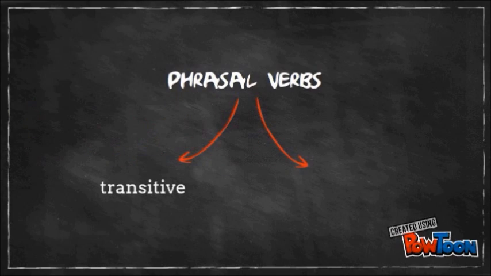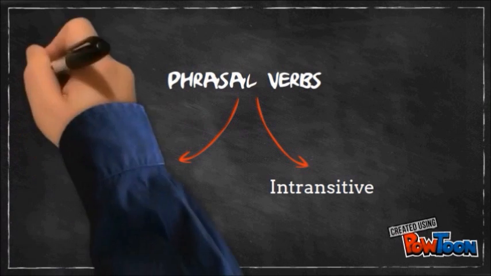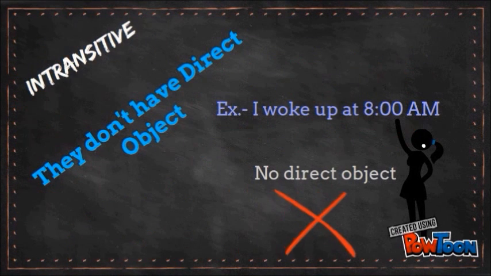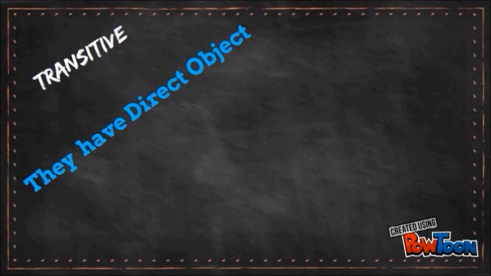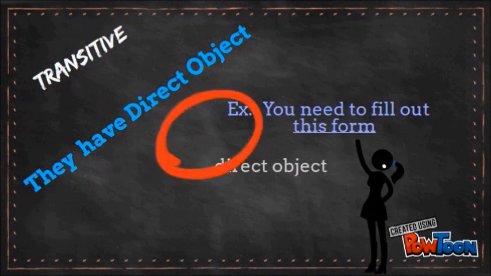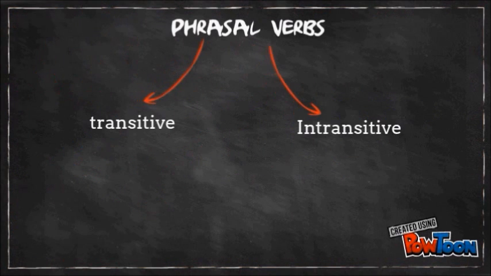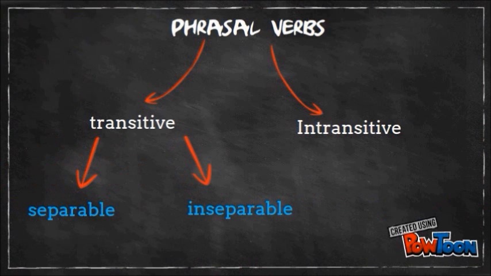Besides, phrasal verbs can be transitive or intransitive. But what does it mean? Intransitive phrasal verbs don't have direct objects which receive the action. Transitive verbs, on the other hand, have direct objects. The transitive ones can be separable or inseparable.